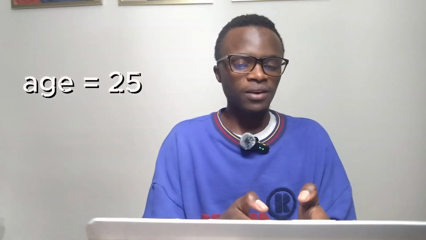You also have to know variables and naming rules. For example, when I type age = 25, it means age is the variable and 25 is the value.